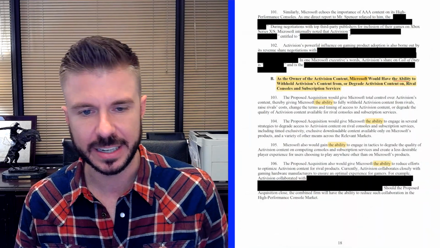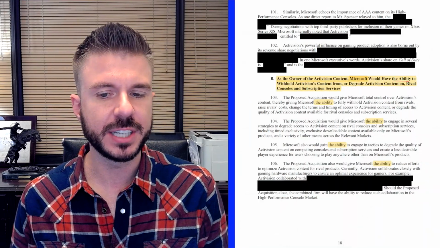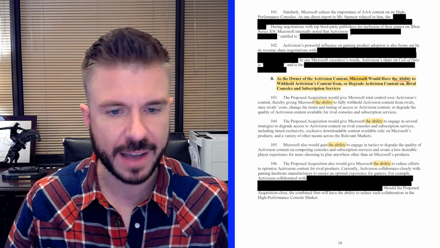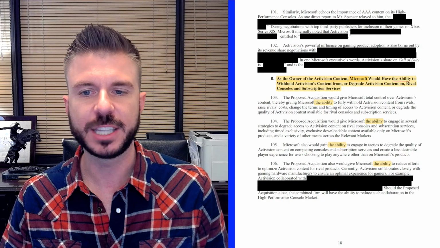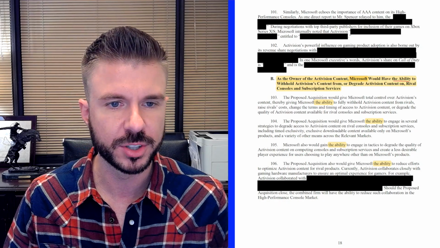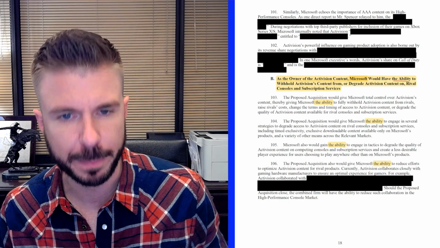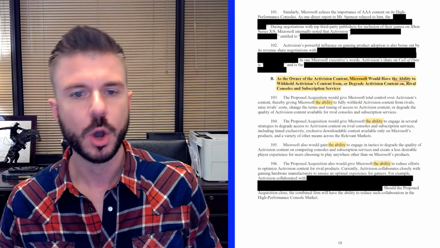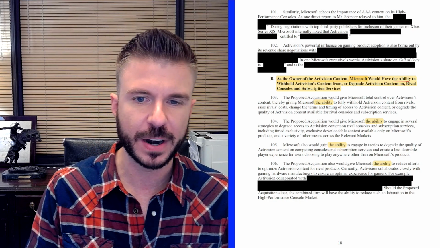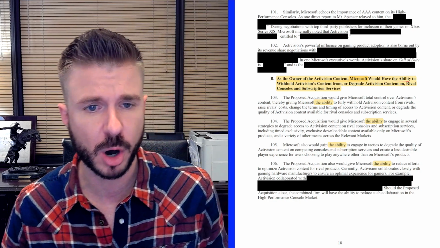On page 18 of the FTC's complaint, the FTC alleges that, quote, "Microsoft would have the ability to disadvantage rivals by withholding or degrading Activision content in the relevant markets." On page 18, the FTC repeatedly focuses on how the deal would give Microsoft the ability or means to gain an unfair advantage over Sony in the relevant markets.